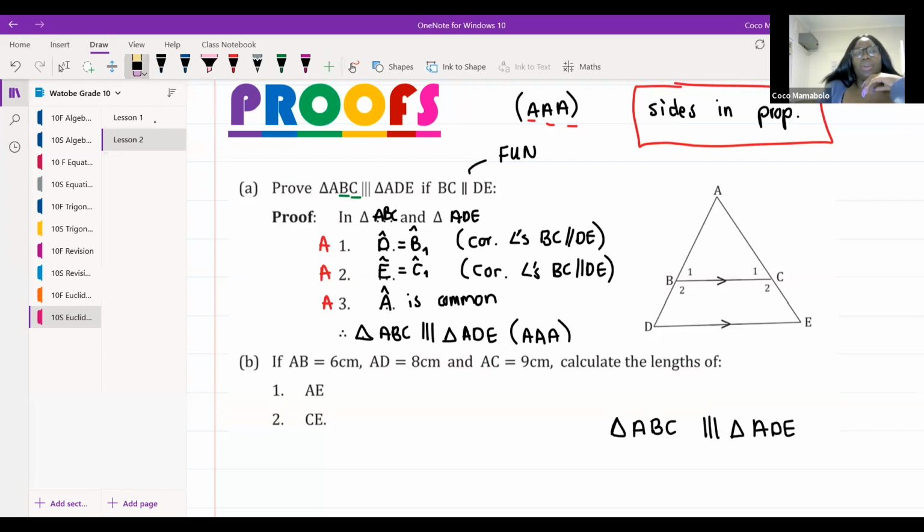All right. Okay, so we know that if our angles are equal, then our sides are automatically in proportion. So we can use our triangle. We know that side AB will be in proportion to which other side, guys? In this triangle, side AB will be in proportion with which side? Good, with AD. Excellent. AB is in proportion with AD.